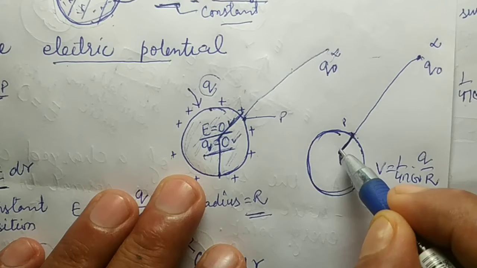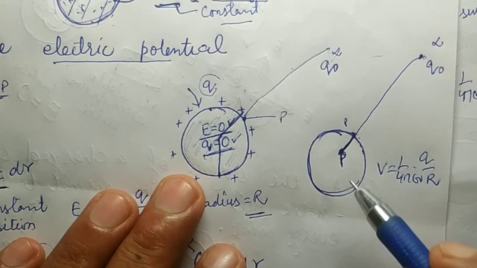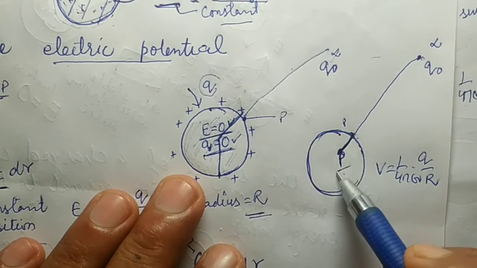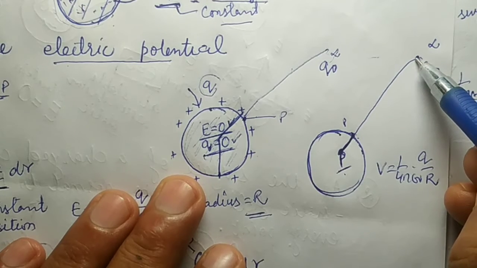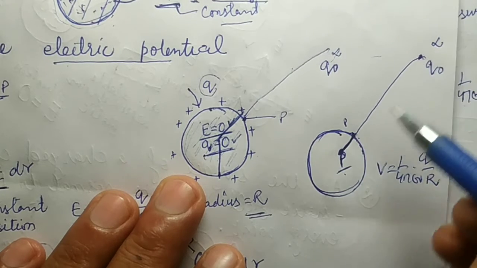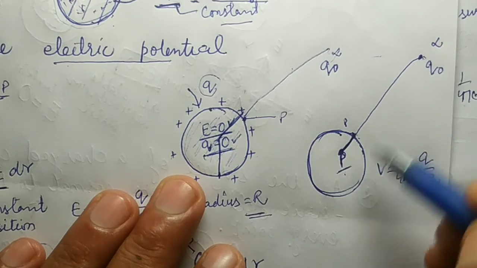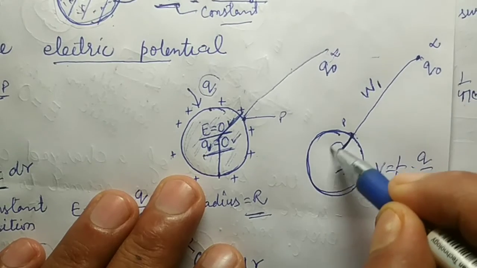Now I want to calculate the electric potential inside a spherical conductor, at this point P. According to the definition of electric potential, to calculate the electric potential at point P, we have to calculate the work done to bring a unit charge from infinity to this position. So I divide this work into two parts: this is work 1 and this is work 2.